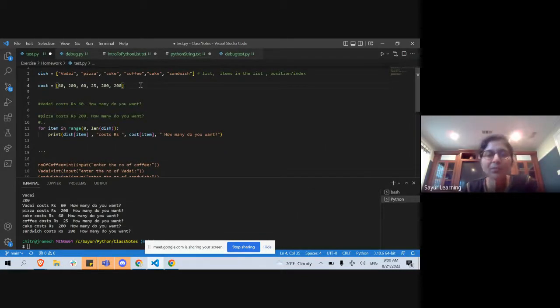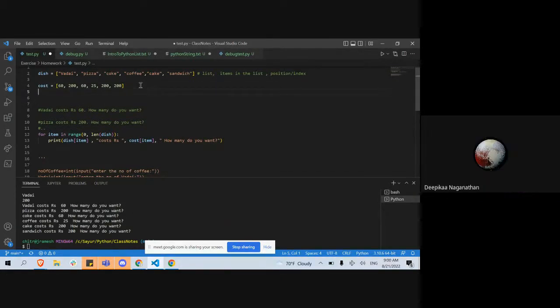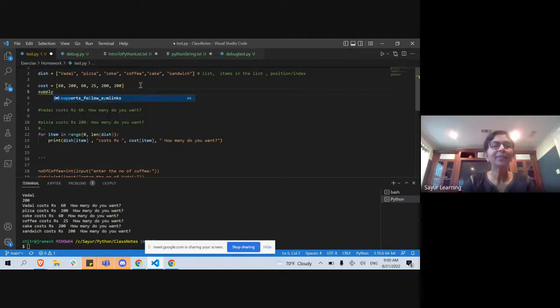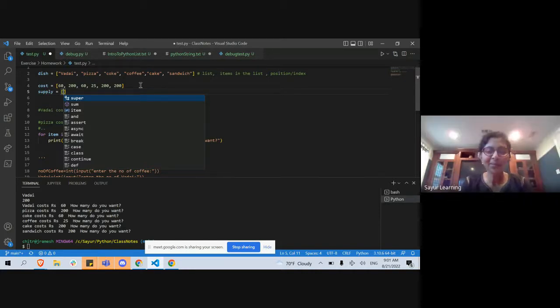So what do I need to do first? Deepika, tell me the first thing that I need to do. Yes ma'am. Now we need to see how much supply we have, so first we need to create a variable called supply. The data type of the supply is a count, so integer. Supply is a list, with integer items. Exactly. Supply is a list. It's going to have integers in it.